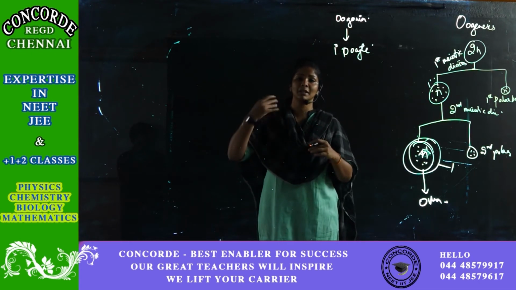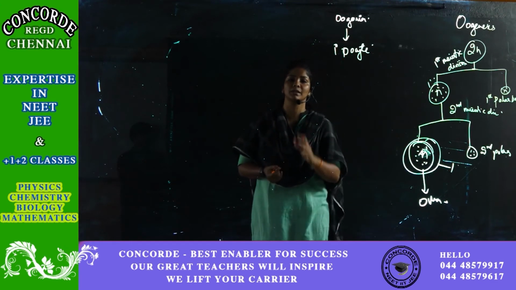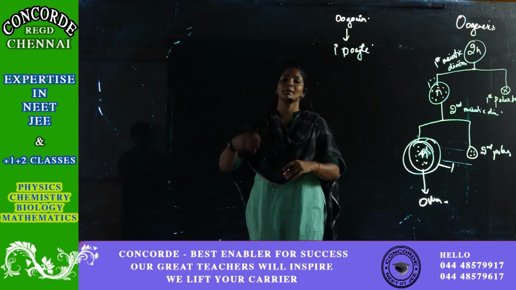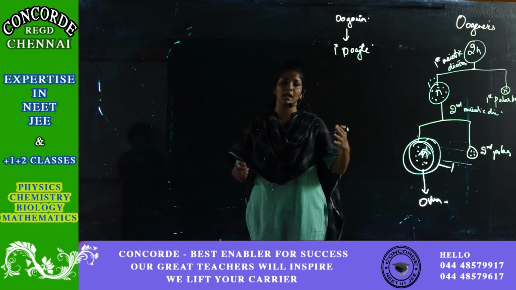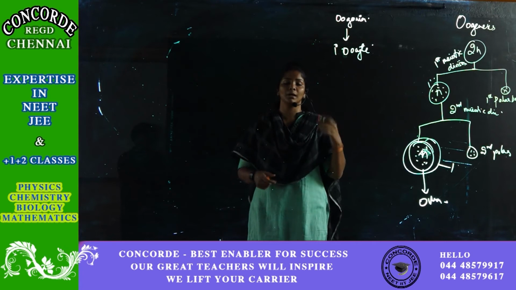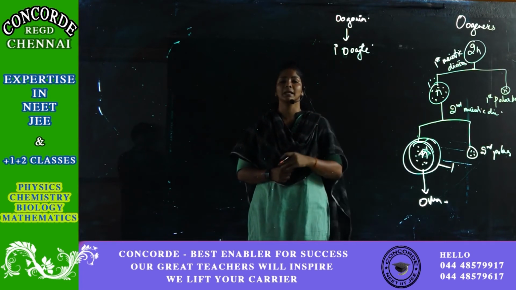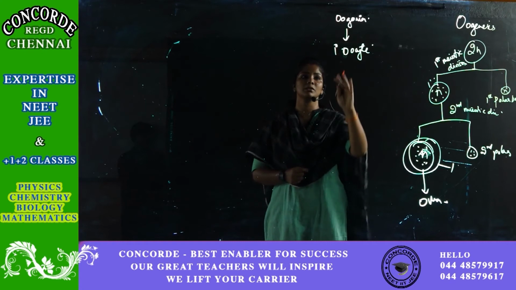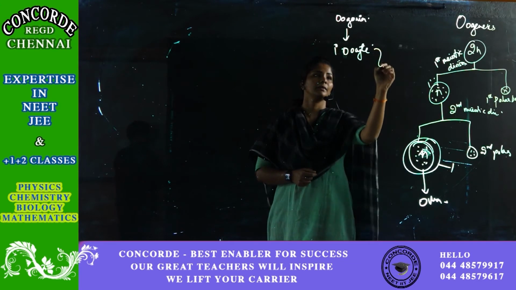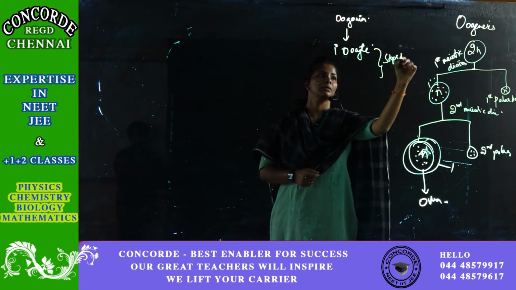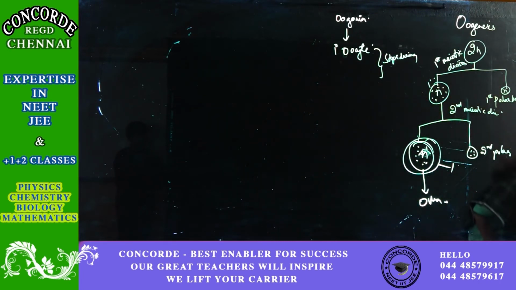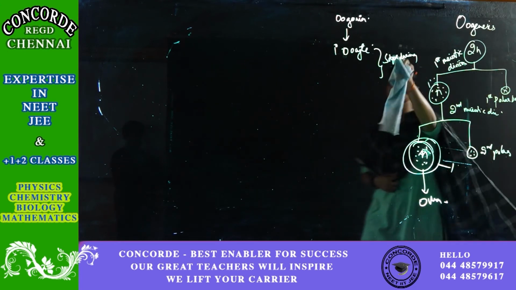Okay, after the birth of the baby, no primary oocyte is further formed. Whereas in spermatogenesis, after puberty, so many primary spermatocytes are formed. Whereas here, after the birth of the baby itself, the production of the primary oocytes stops. No primary oocytes are further formed in the case of females. Okay, so this stops, or it takes a break. It is not a complete stoppage. It takes a break. Cells get arrested.